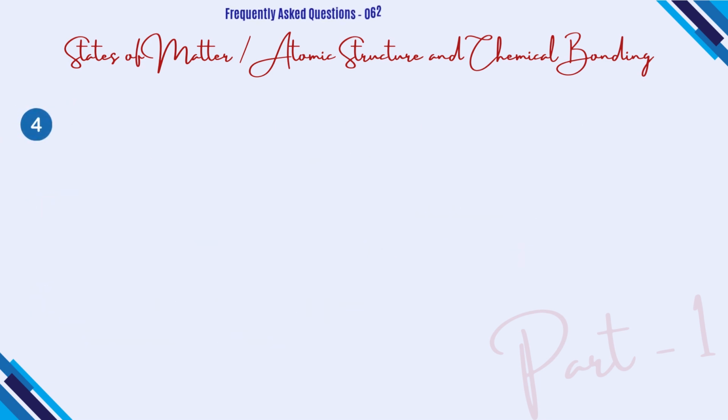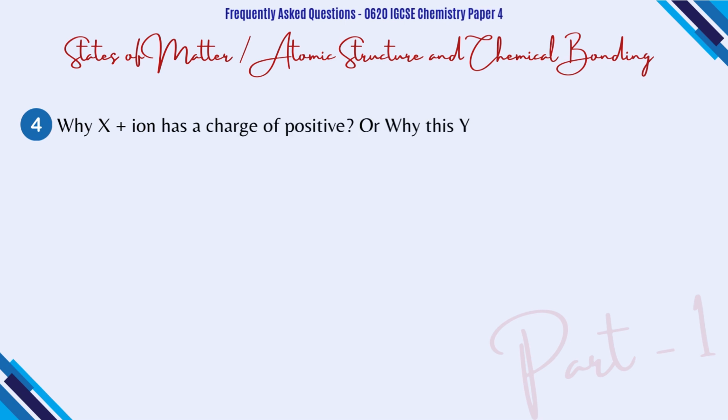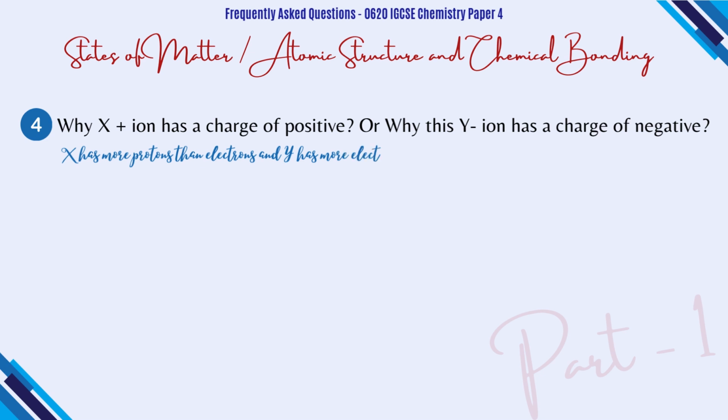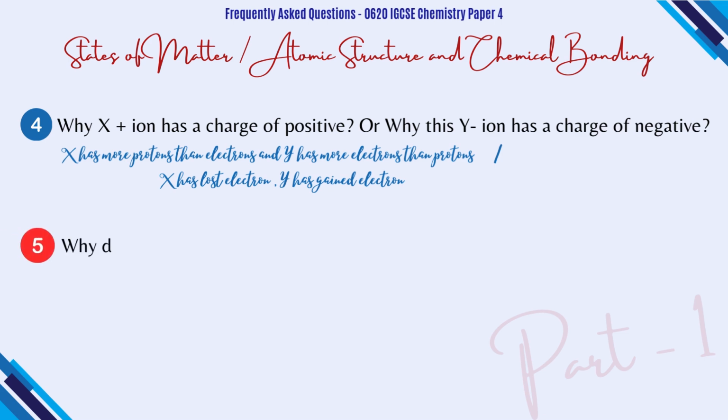Question number 4. Why the positive ion has a charge of plus, positive, and why the negative ion has a charge of minus, negative? Why is it so? Because mostly the metals are positive and they lose the electron. So the answer is that X has more protons than electrons. That's why it's positive. And Y has more electrons than protons. That's why it's negative. X has lost electron and the Y has gained electron.